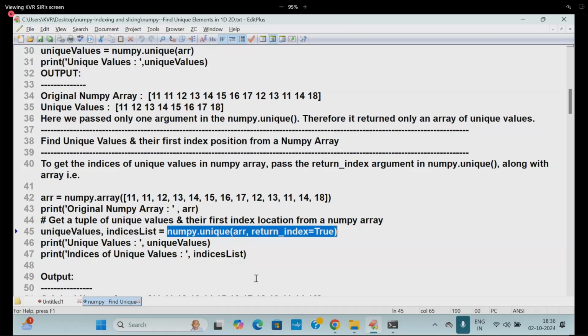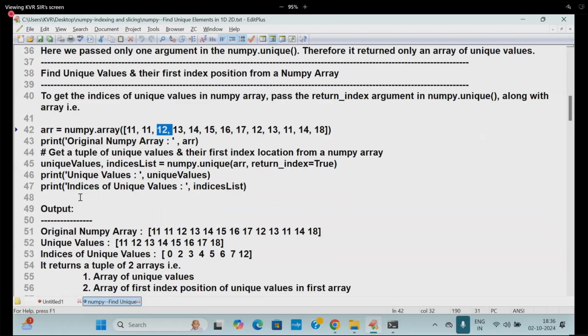You know that. So the unique function is returning two values. One is the unique values, plus their indices list is also going to be given. So 11 index, 12 index, 13 index, 14th index, all the unique value indices are going to come. Original values are printed, unique values are printed. What are the unique values now? See that carefully.